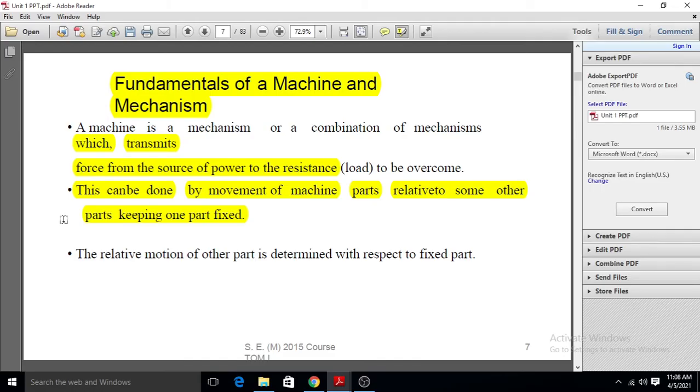A machine is a device consisting of some fixed or moving parts that modify energy and transmit it into a useful form. Means a machine is a combination of mechanisms with movable and fixed parts, which transmits one form of energy to another form of energy, or to useful work. So this is the machine.